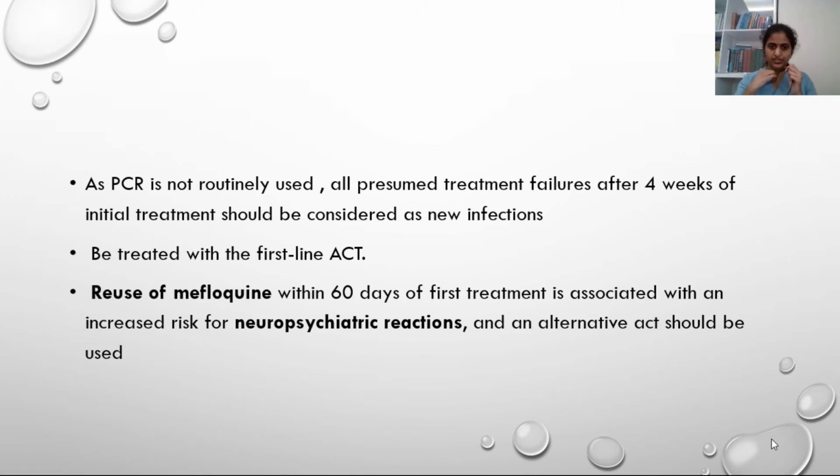So sometimes, especially in the endemic area, in case of delayed presentations, we can miss treatment failure. Sometimes we can treat treatment failures as recurrence of the infection or new infection. So instead of first line ACT, whoever presents to you with a second episode of the fever or second episode of the parasitemia, we have to go ahead with artemisinin with doxycycline, or artemisinin with clindamycin or tetracycline, instead of artemisinin combination therapy, especially in Indian setup or other endemic zones.